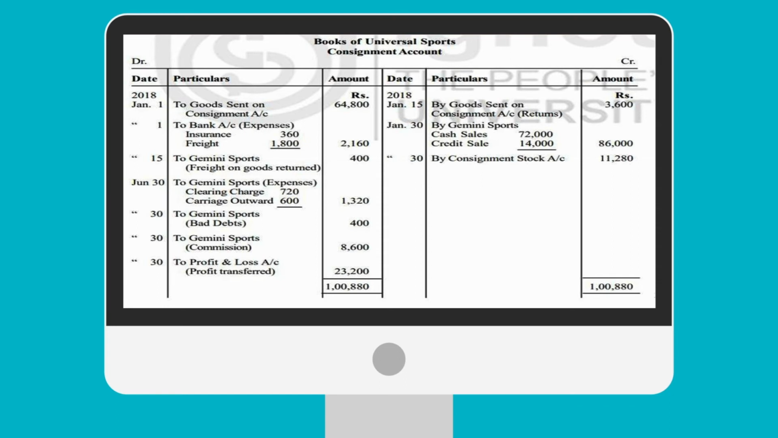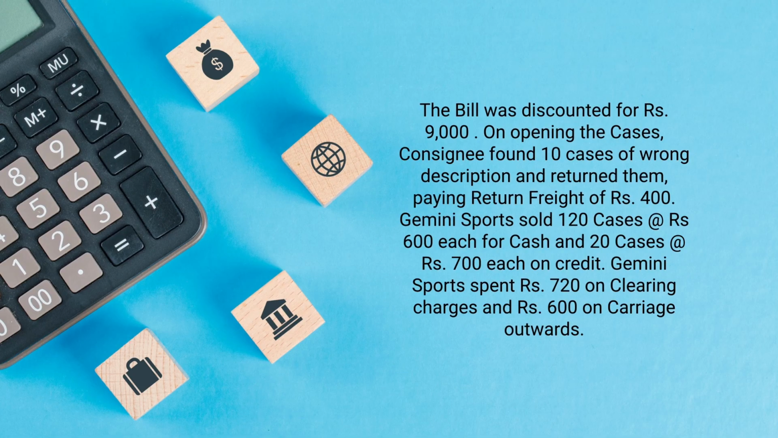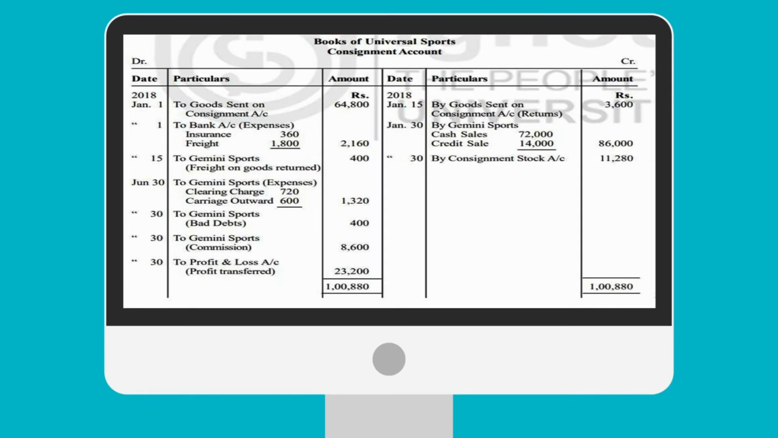Now come to the sales figure 86,000. Yes. Gemini Sports sold 120 cases at the rate of rupees 600. So 120 multiplied by 600, that is 72,000, for cash, and 20 cases at the rate of rupees 700 each. So 20 multiplied by 700, that comes to 14,000. So 14,000 on account of credit sales and 72,000 on account of cash sales. So total is 86,000.